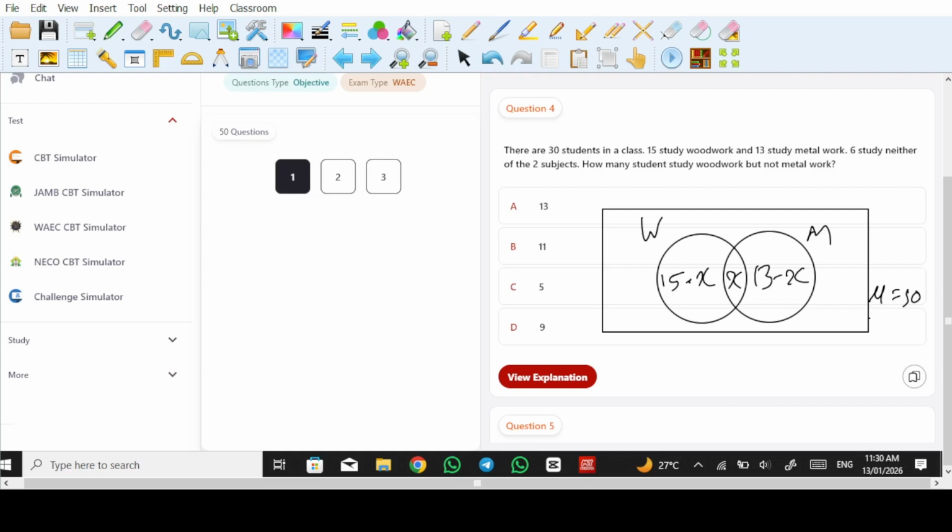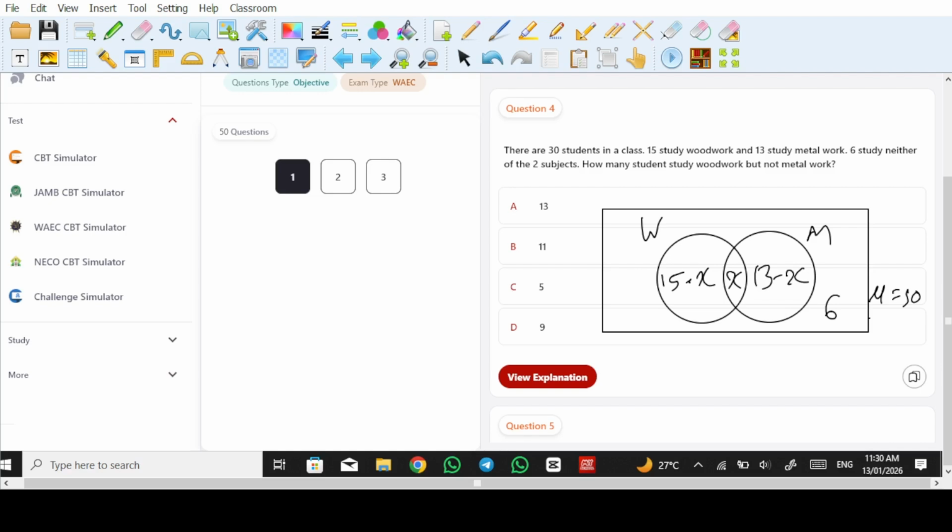Now there is one more piece of information here. It said there are 6 people that are not in either of the sets. So those 6 people will not be inside the circles, but they'll be inside the rectangle. So they're not in W and they're not in M.